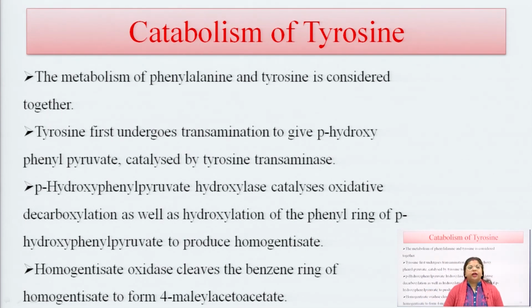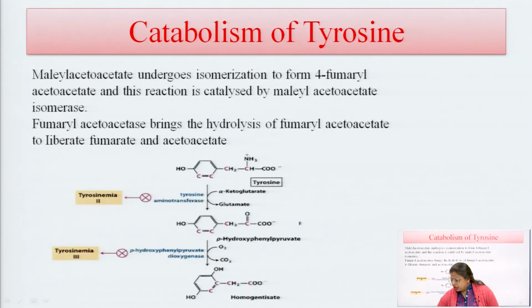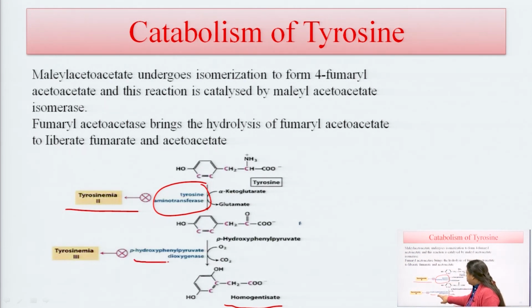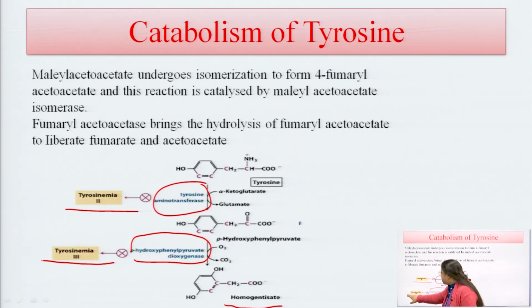Then the catabolism of tyrosine, considering the metabolism of phenylalanine and tyrosine together. Tyrosine, with the help of tyrosine aminotransferase, is converted into para-hydroxyphenylpyruvate, and this is converted into homogentisate. If tyrosine aminotransferase is not present, this may cause tyrosinemia type 2, and if para-hydroxyphenylpyruvate dioxygenase is not present, this may also cause tyrosinemia.